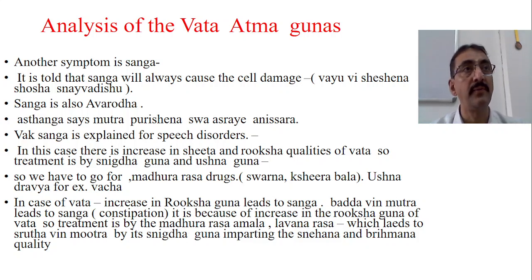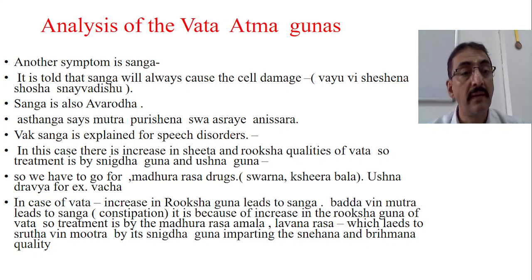So Vak Sangha, for example, is there. Vacha is best. Why? Because Vacha acts by its Ushna Guna and relieves the Sangha. Shita is causing the Sangha. That Shita Guna is relieved because of the Ushna Guna of the Vacha, because it is Tikshna. So in case of Vata, increase in the Ruksha Guna leads to Sangha.